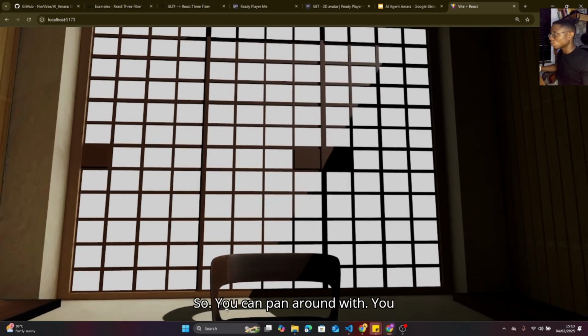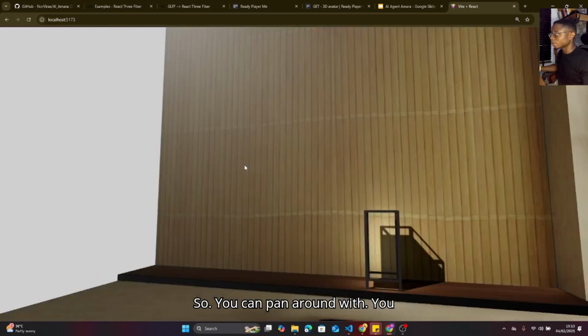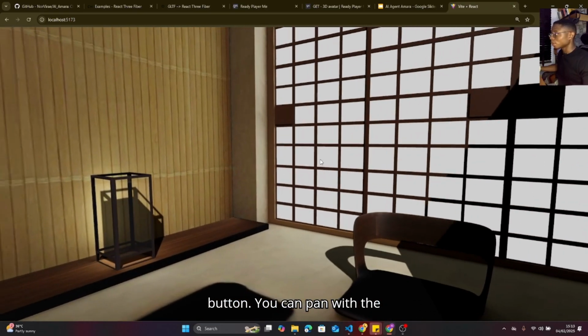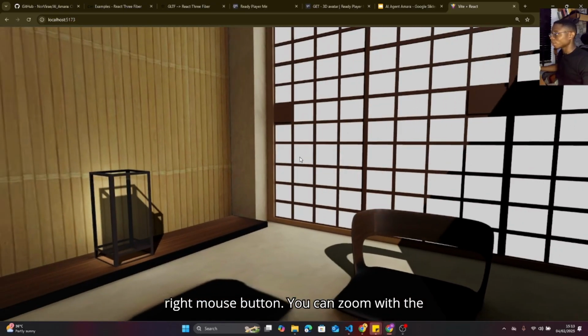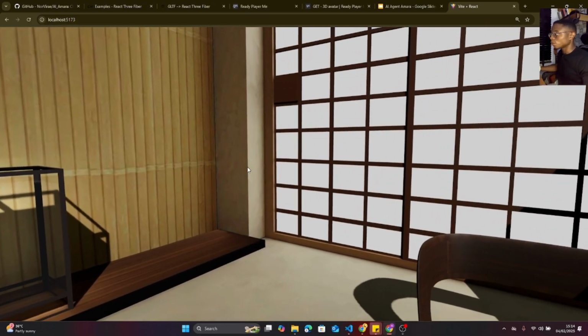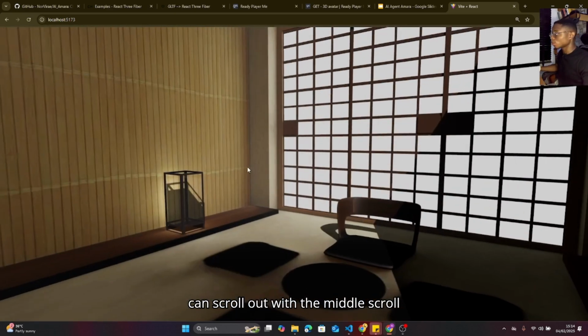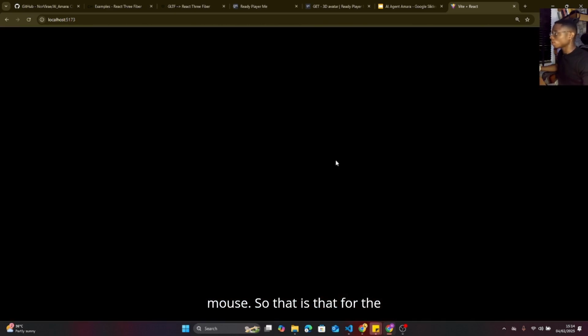You can orbit around with the left mouse button. You can pan with the right mouse button. You can zoom in with the middle scroll wheel, and you can zoom out with the middle scroll wheel. So that is that for the controls.